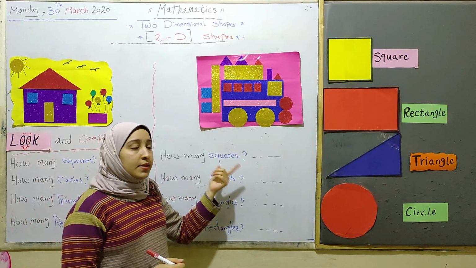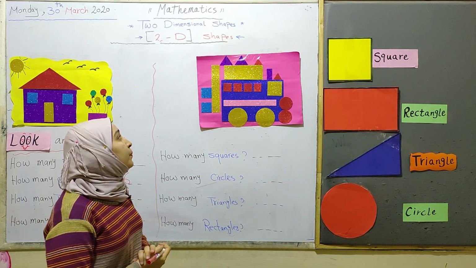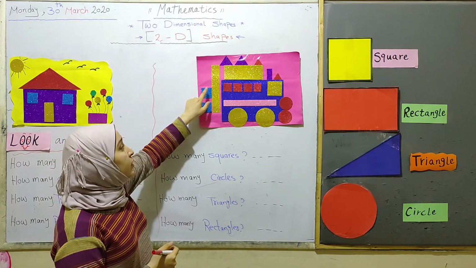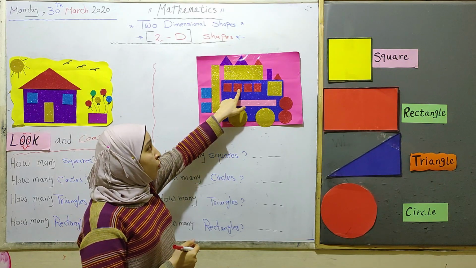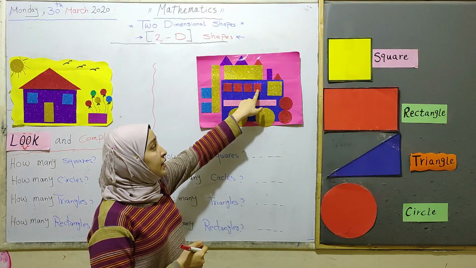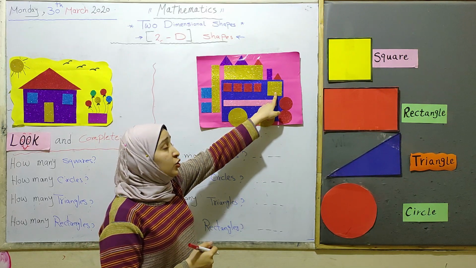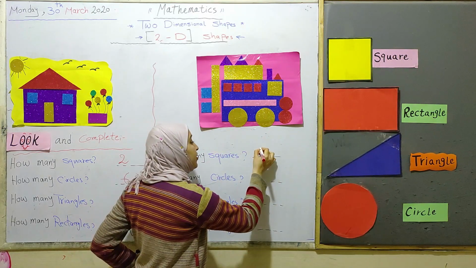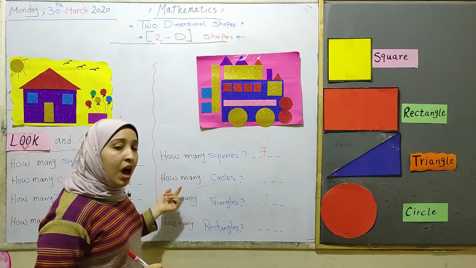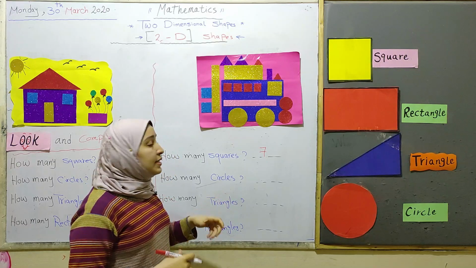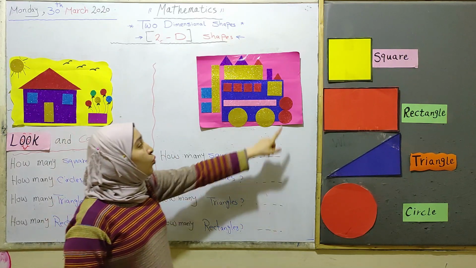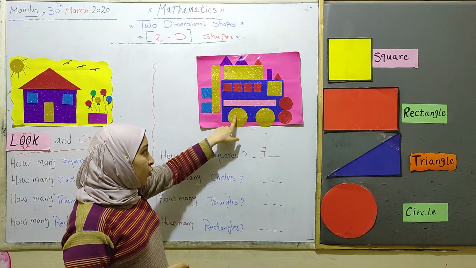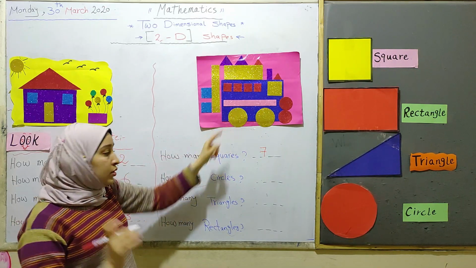How many squares here? Let's count squares. 1, 2, 3, 4, 5, 6, 7. Do we have any other squares here? No, it's only 7. So I have 7 squares. How many circles? Let's count circles here. 1, 2, 3, 4. So we have only 4 circles.